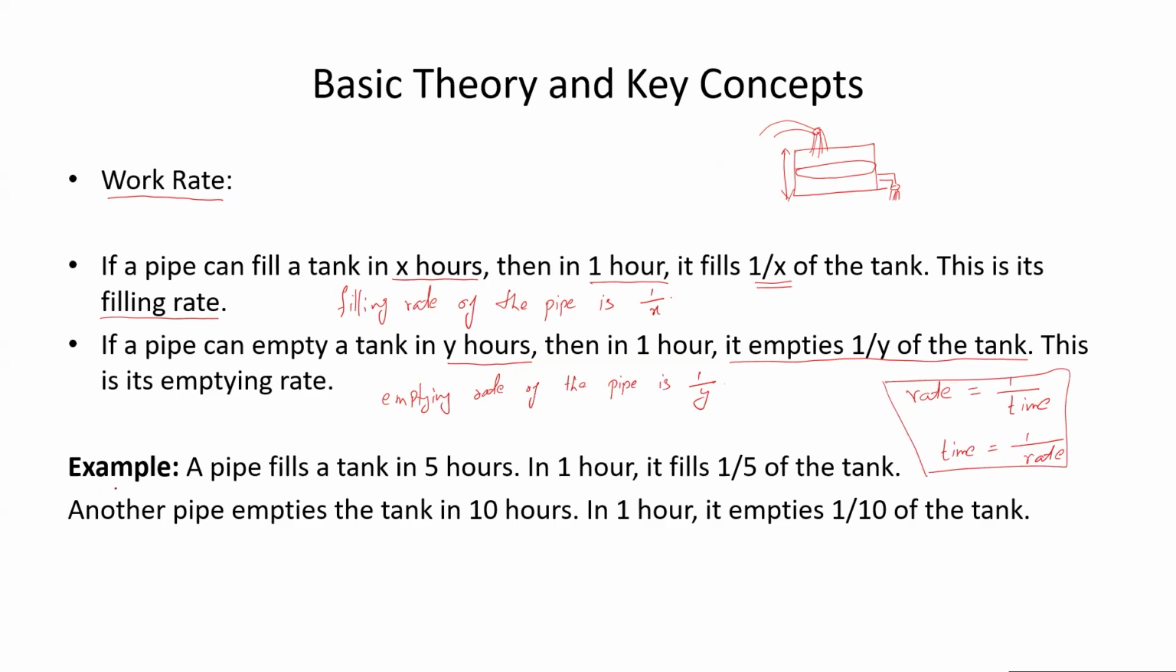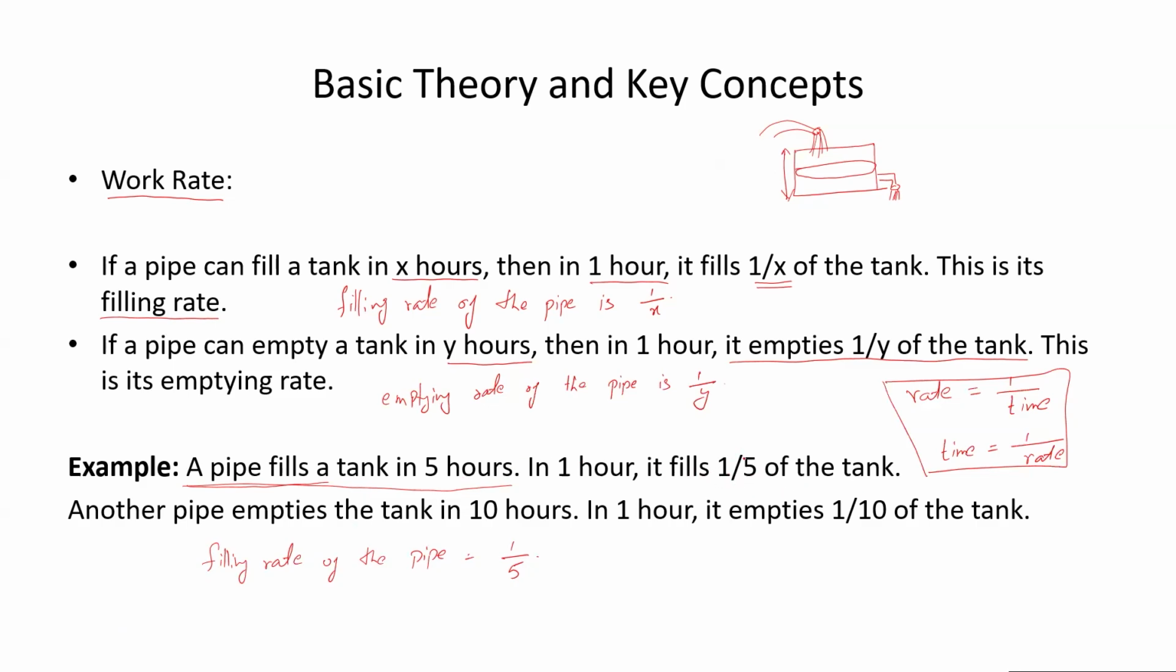So now let us consider one example. A pipe fills a tank in 5 hours. So just read this line. A pipe fills a tank in 5 hours. Can you tell me the filling rate of the pipe? The filling rate of the pipe will be 1 upon 5. Okay, that is how you can compute filling rate or emptying rate. In 1 hour, it fills 1 upon 5 of the tank. That is the rate.